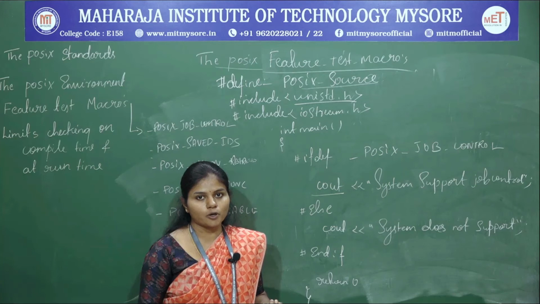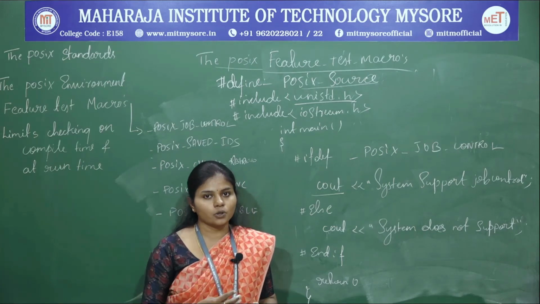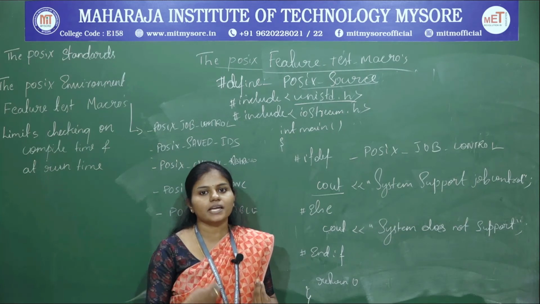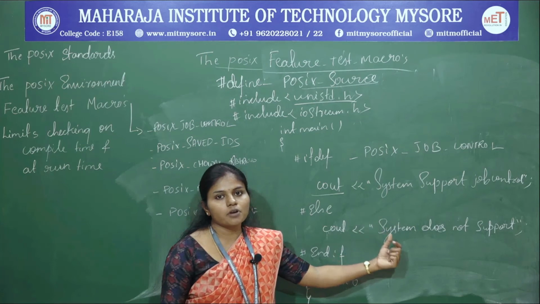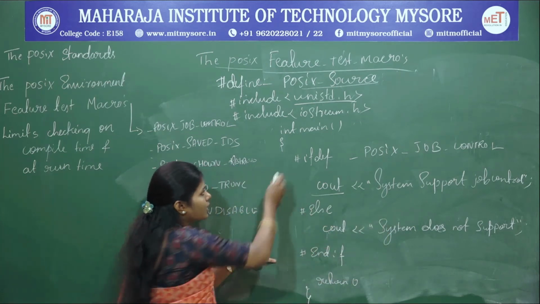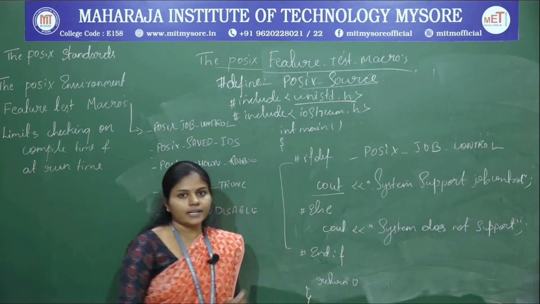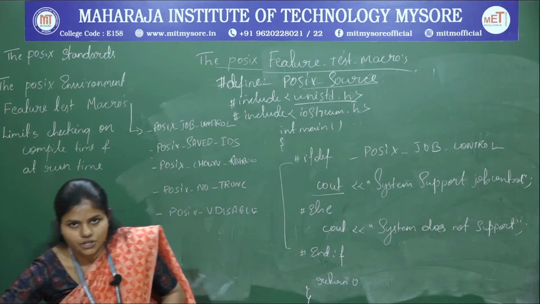BSD type of job control, that is the Berkeley Unix operating system type, by making use of background and foreground. Else the system does not support job control. Then end if, and return 0. So this is the first constant I illustrated.